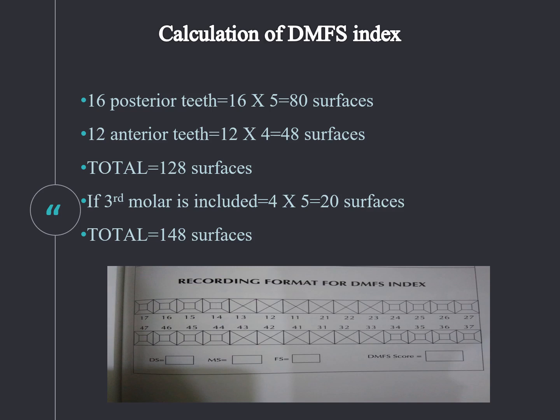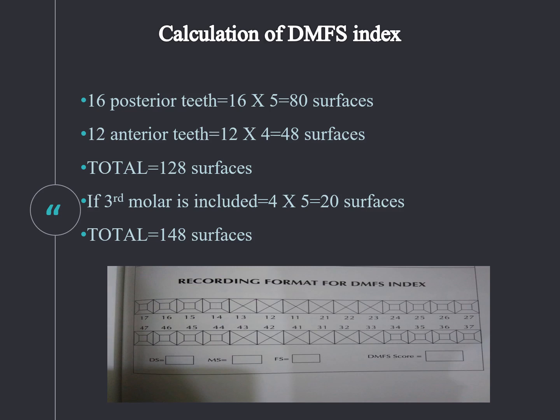The index is recorded with the periodontal probe, that is the CPI probe, the Community Periodontal Index probe. It has a ball end with a 0.5 mm diameter, with which we feel the decay and also identify the missing or filling conditions. After the age of 15 years, a missing tooth is considered as missing.